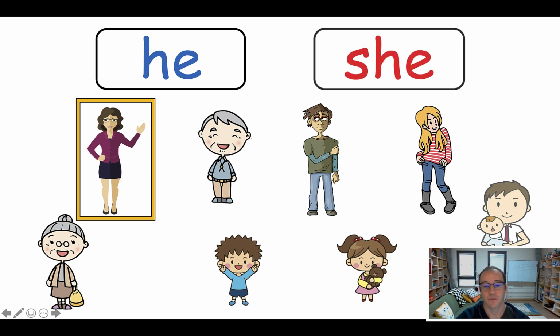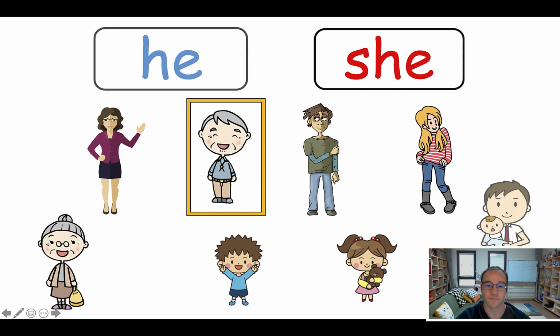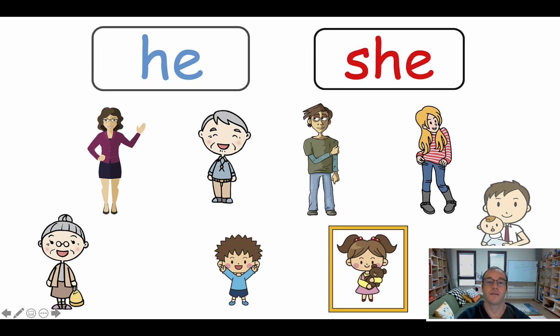Okay. Same thing. Okay. Next one. He. Very good. Good job, team 3. And then I'll say, team 3, he is my, and they'll say, father. Okay. And rinse and repeat for all of them. Okay. Drilling as many times as you can.